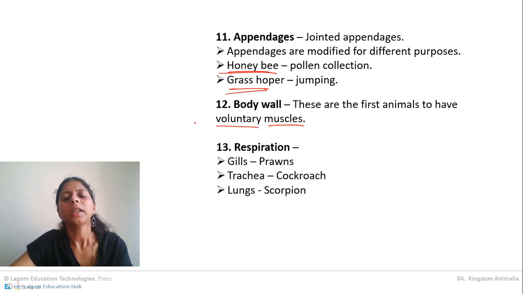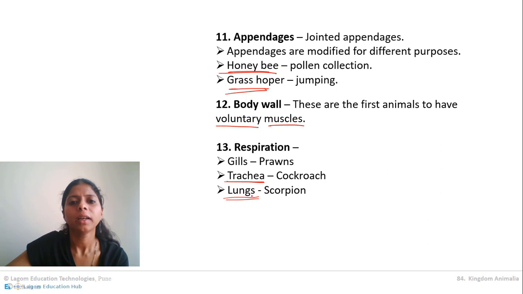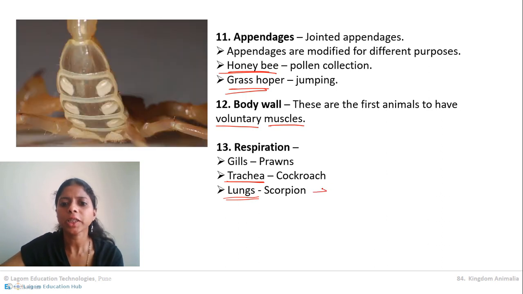Respiration is in different ways, because the animals are having different habitats. So according to their habitat, their respiration should get adjusted. In some arthropods, there are gills. Like crab, there are gills. In prawns, there are gills. In case of insects, basically cockroach, honeybee, butterflies, they are having trachea. And some, like scorpion, are having lungs. The scorpion is provided with special lungs called book lungs. Their lungs look like a book.